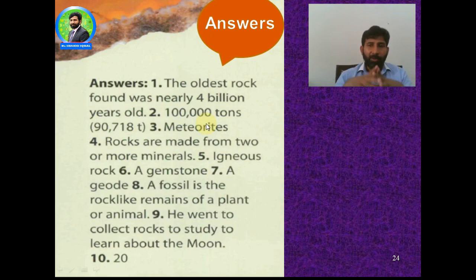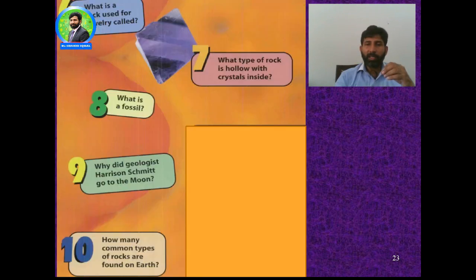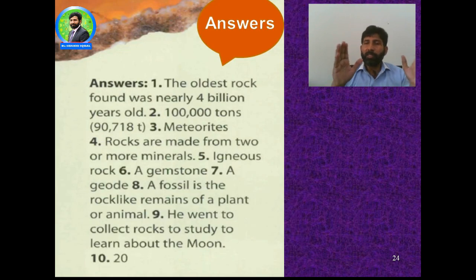And Harrison went to the moon to collect the rocks, to learn about the moon. What is the texture, what is the chemical composition of the moon. And the last one, you can check how many common rocks are found on earth. There are 20 different types of rocks.